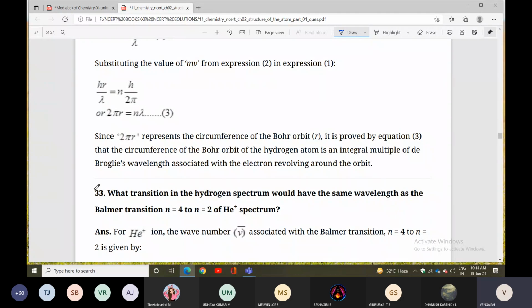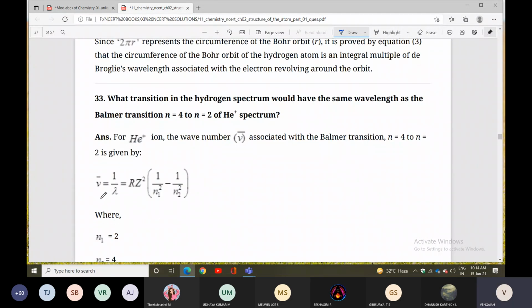Next question. What transition in the hydrogen spectrum would have the same wavelength as the Balmer transition in the helium ion spectrum, He plus?